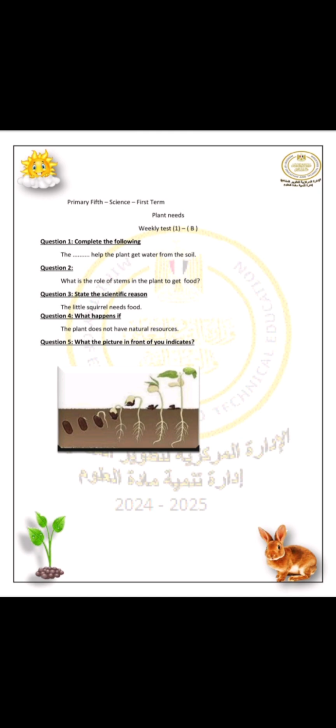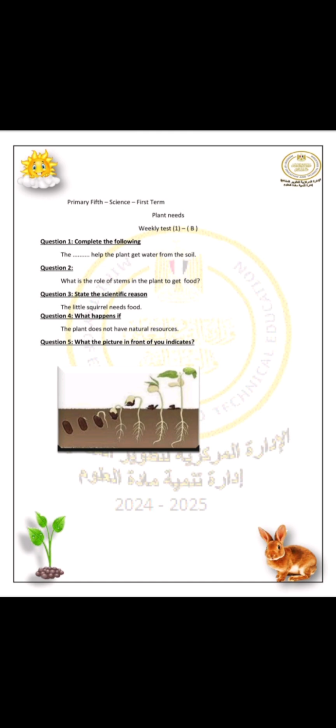State the scientific reason. يعني كأن بيقولك give reason. The little squirrel needs food. Squirrel ده type of animals، فكل الانيمالز need food to get energy. يعني مش شرط يجيلنا squirrel، لو جالنا اي animals تاني برضو يبقى ايه to get energy. What happens if the plant doesn't have natural resources? It can't make own food because it can't make photosynthesis process.